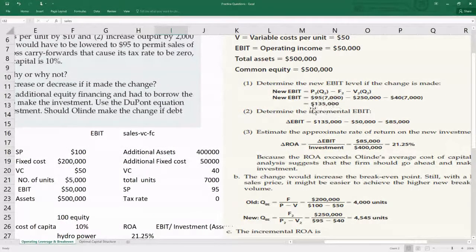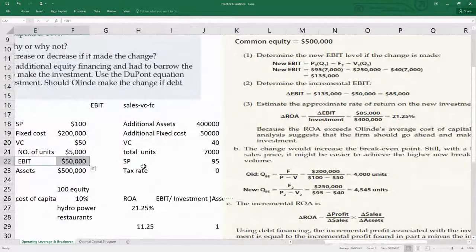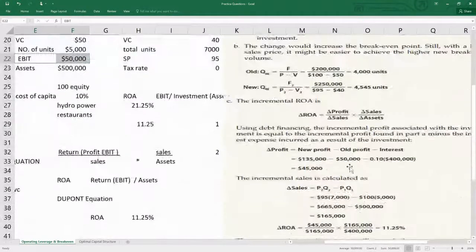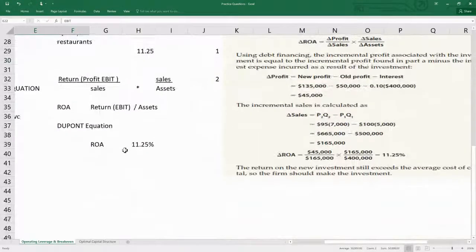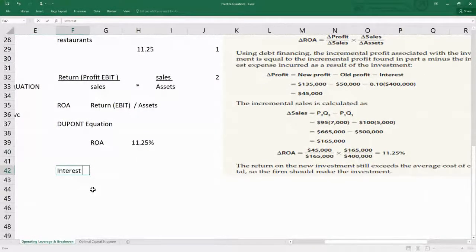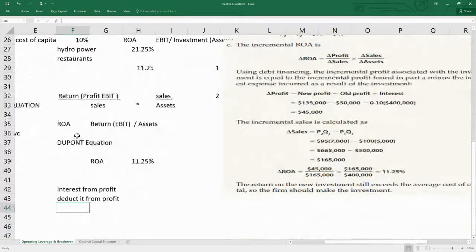1,35,000, right? New EBIT was 1,35,000. It's already calculated. 50,000 was already the old EBIT given in the question. Old is minus 50,000. But we know that we always deduct interest from profit, right? We deduct it from profit because it is our expenditure. So when you multiply 400,000 with 0.1, given that we are taking 400,000 as a loan, in that case our change in profit would be 45,000.